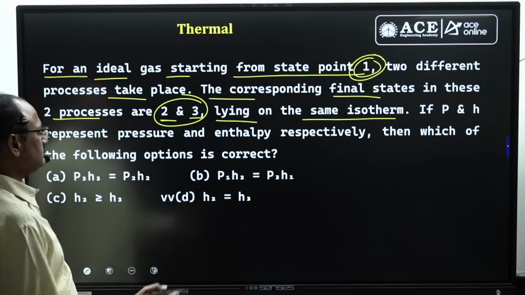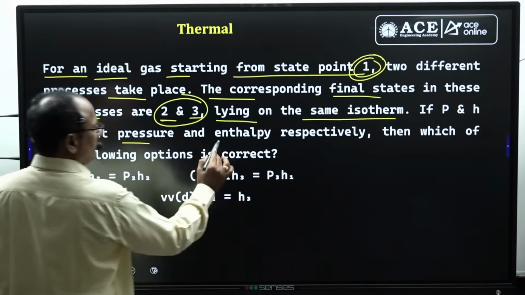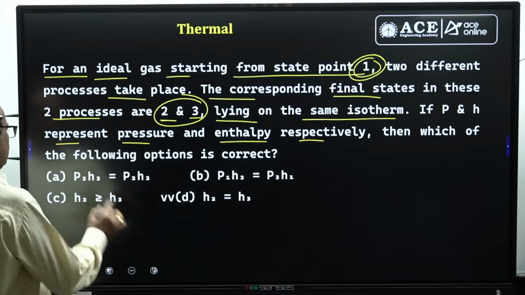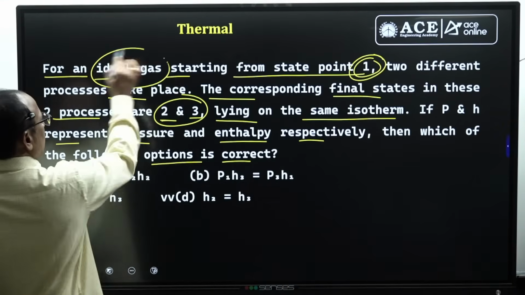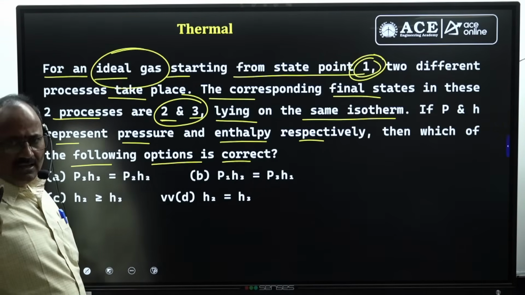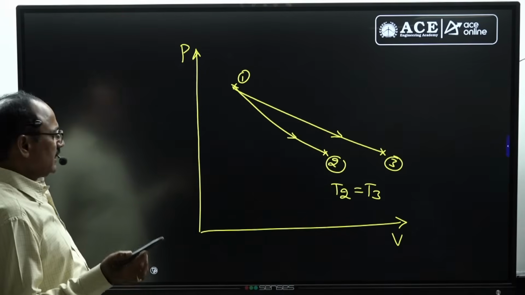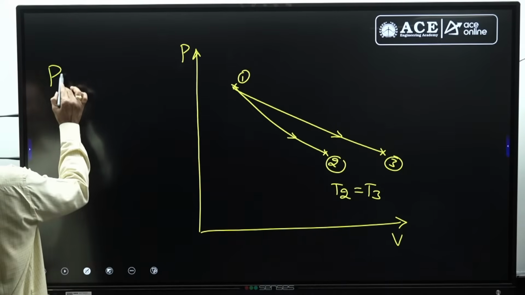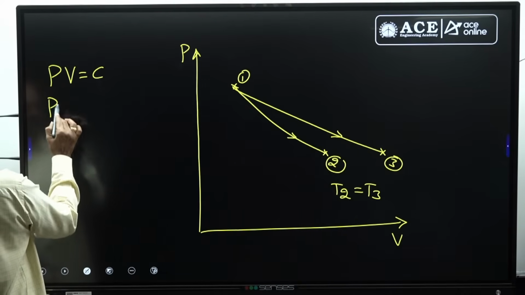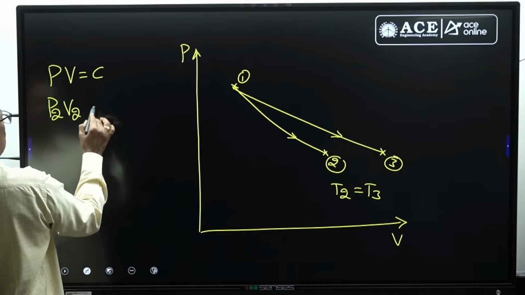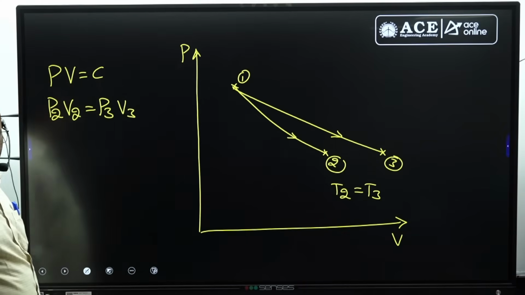Then if P and H represent the pressure and enthalpy respectively, which of the following options is correct? Since it is given for ideal gas, according to Boyle's law, as long as the temperatures remain constant, the product of pressure and volume at state 2 equals the product of pressure and volume at state 3, P2 V2 equal to P3 V3, right?